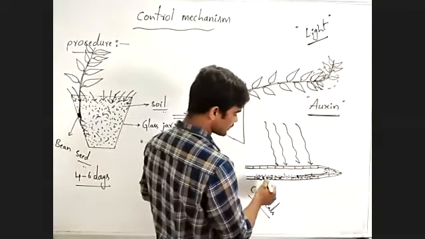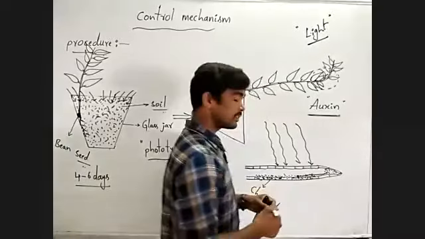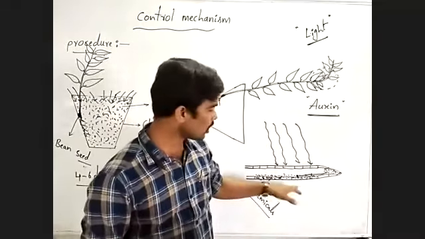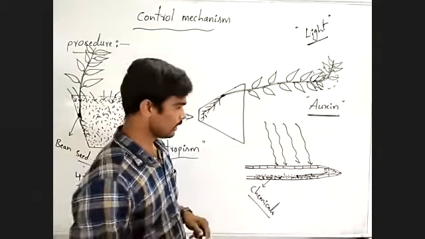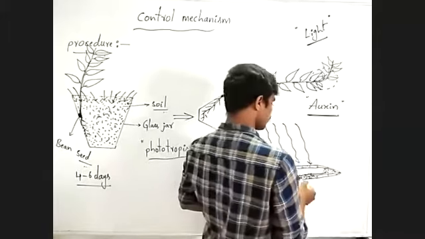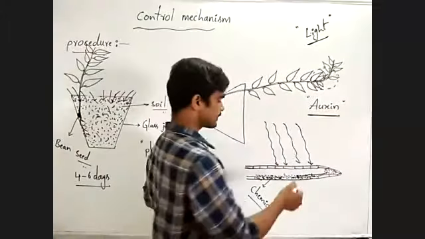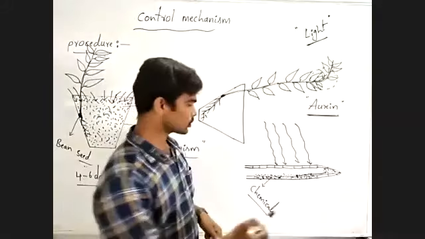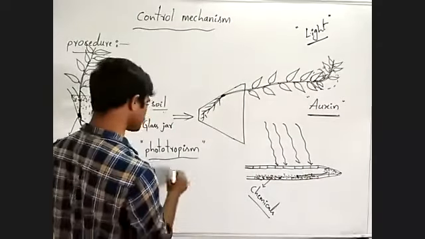the cells present in that region show elongation. Observe carefully. Due to the presence of more and more chemicals, the cells present in that area show cell elongation.